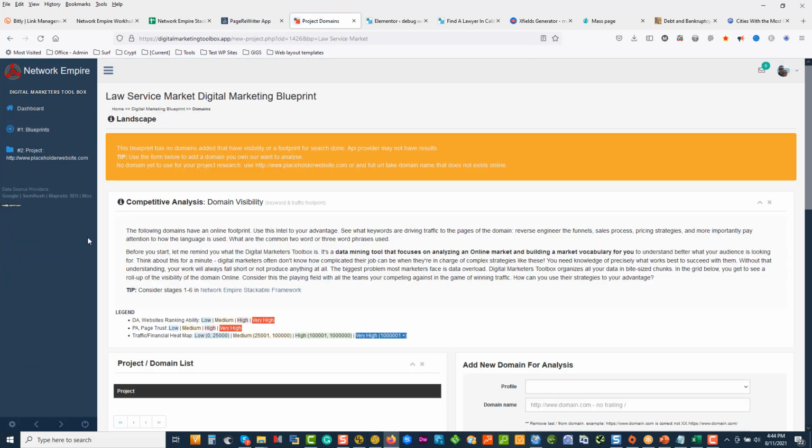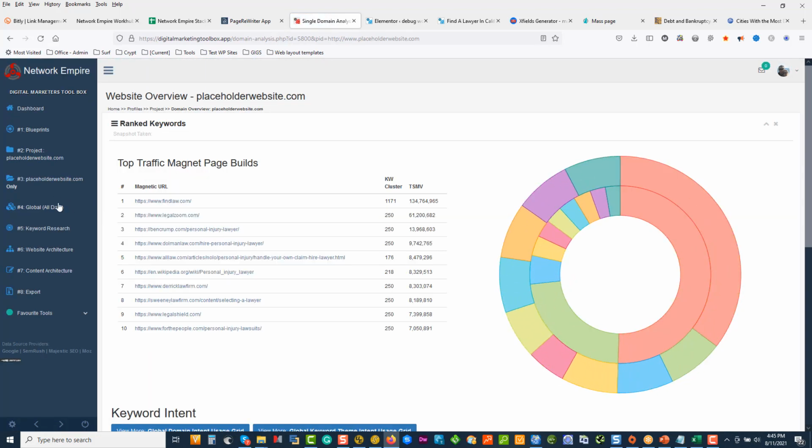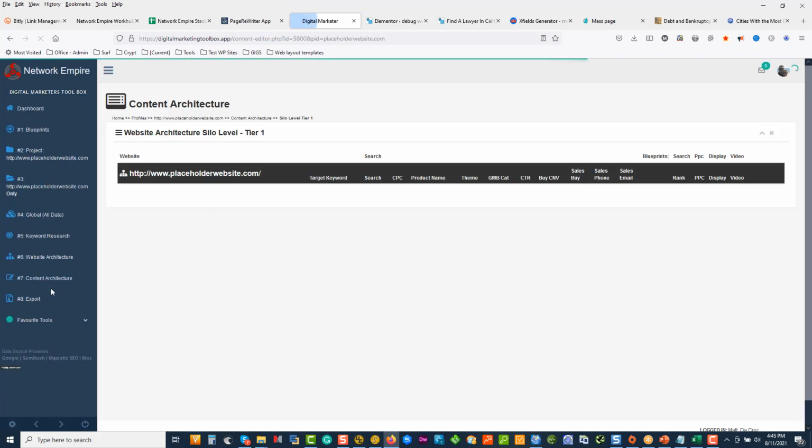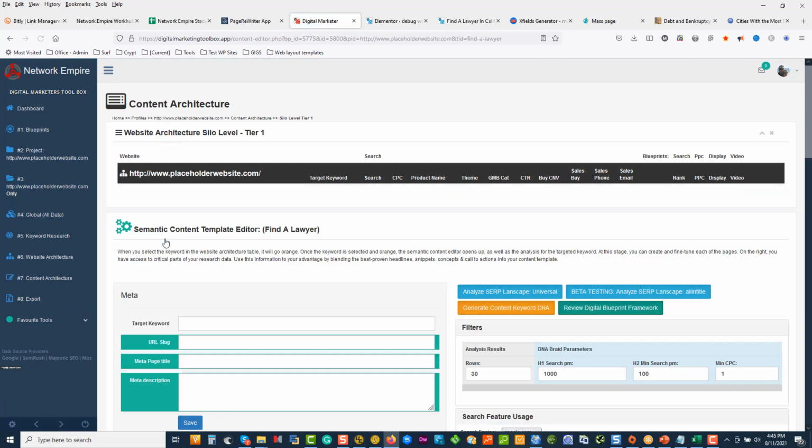We decided we're going to try and build a law directory or a law service. We created our domain. We did our keyword research. We found that FindLaw is a market leader. We added FindLaw. We came down to website architecture. We generated our site. We deleted the pages that we thought weren't relevant. And our content architecture. We analyzed the web and we started working on our FindLawyer template.